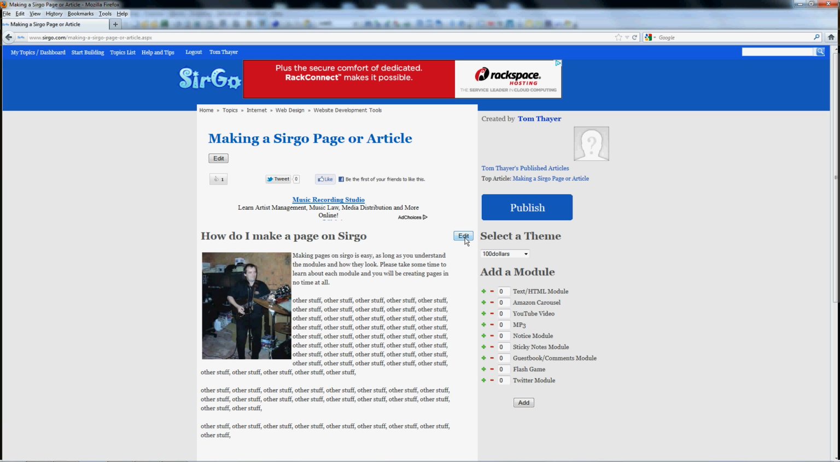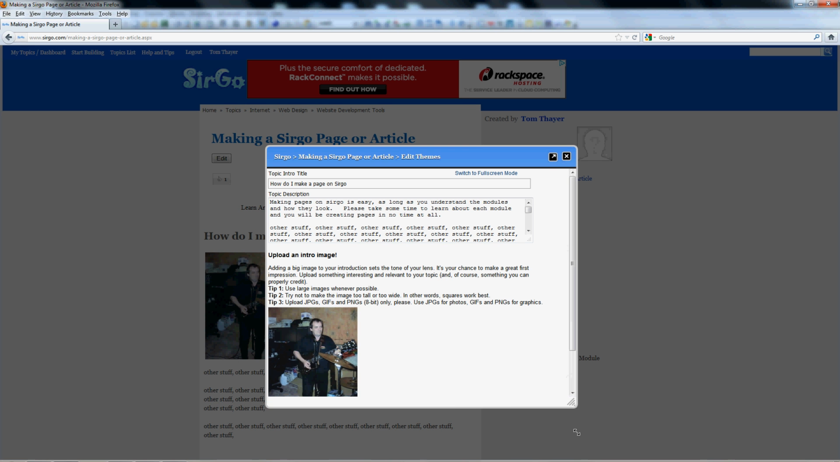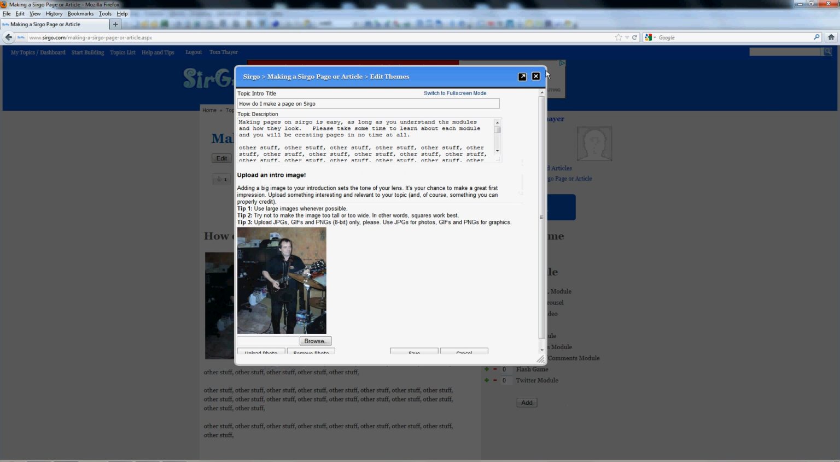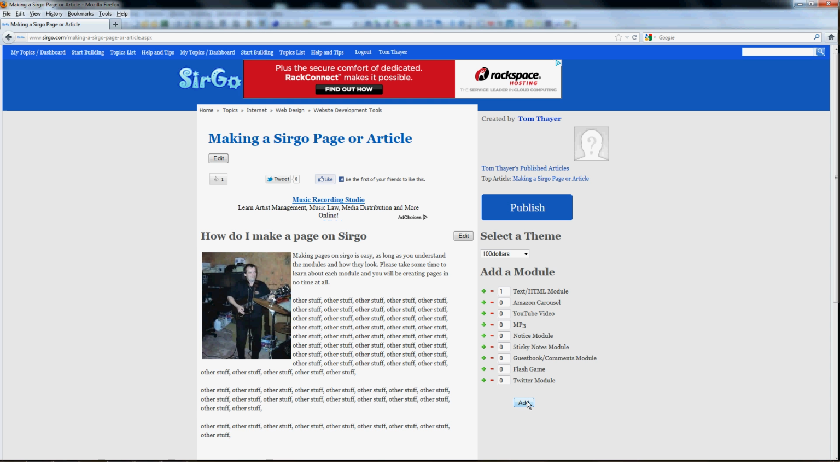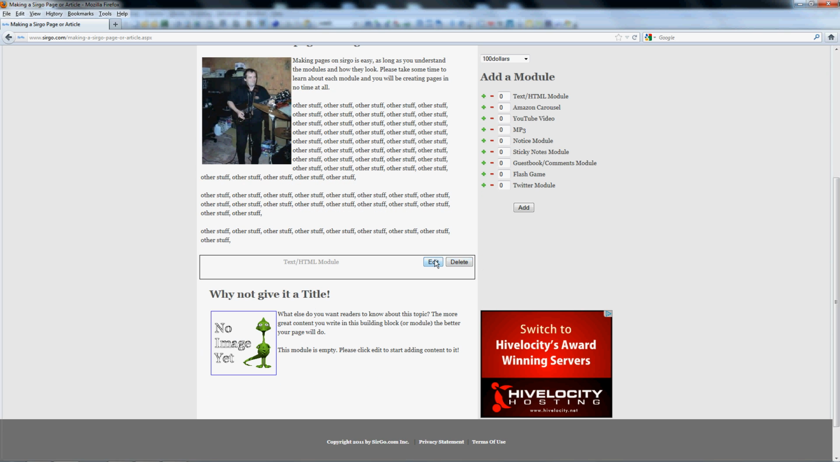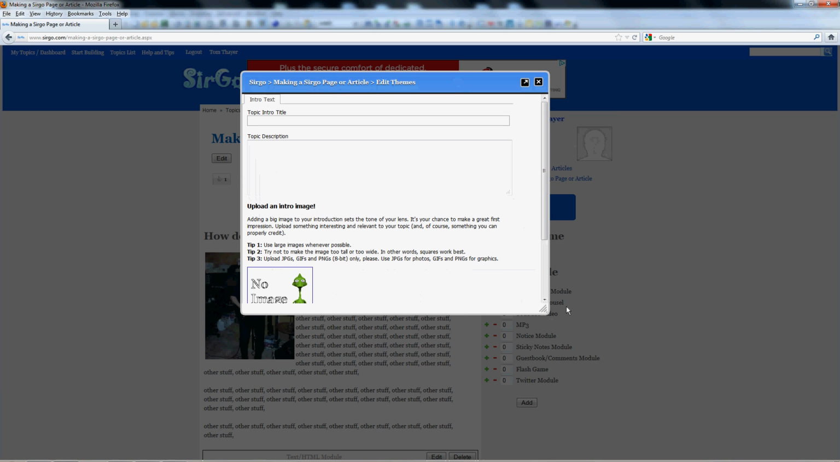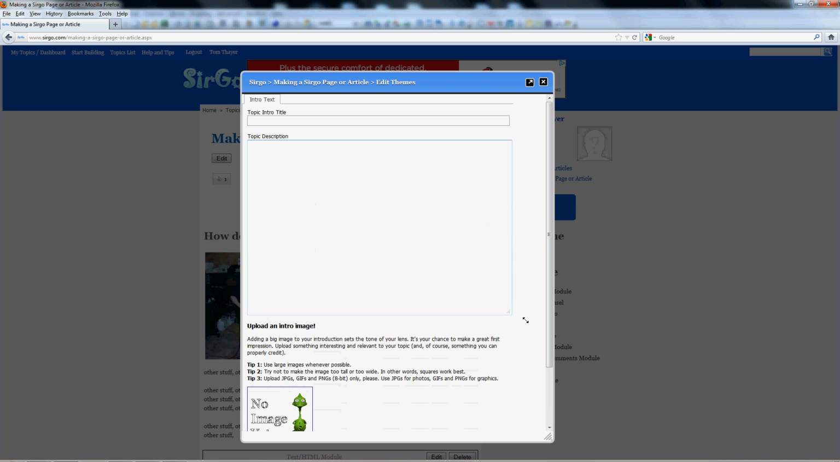Anyways, how this works is that a lot of people don't seem to realize that inside of the text HTML modules, or in this case, this is actually the title module, but actually let's show you on a text HTML module. Let's go and add a text HTML module to the site, to this page. Okay, so there's the new one. Why not give it a title? When you click on edit inside of here, you can actually put HTML right into this field here.